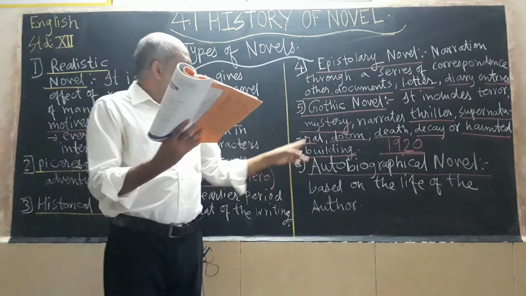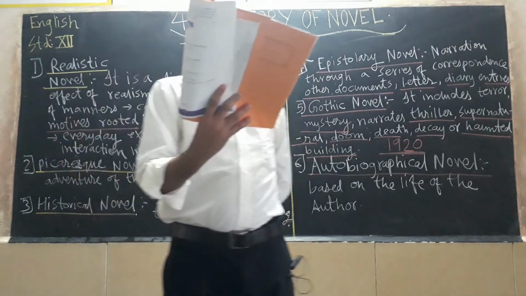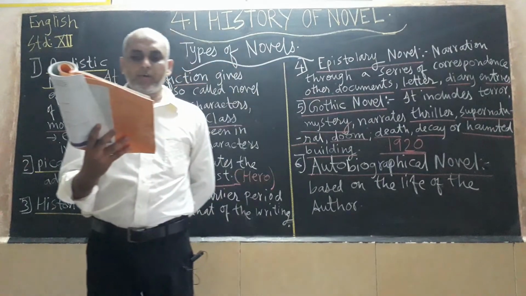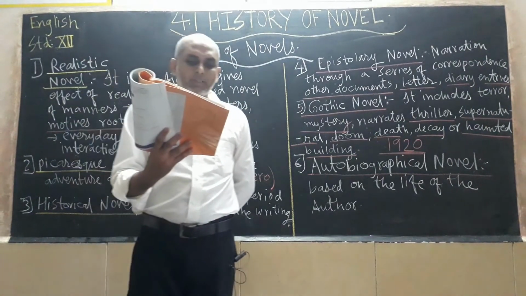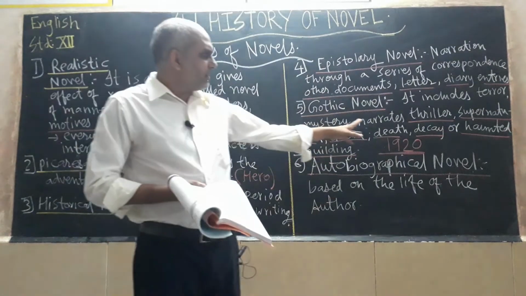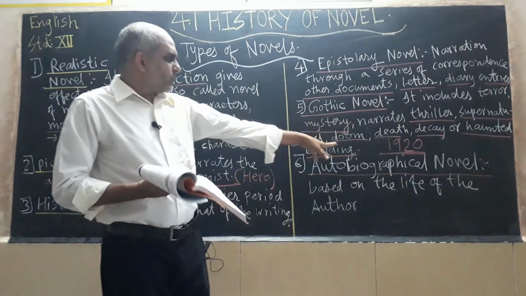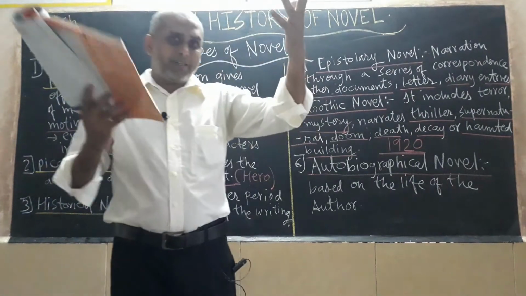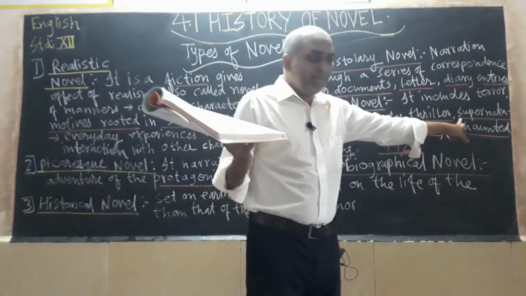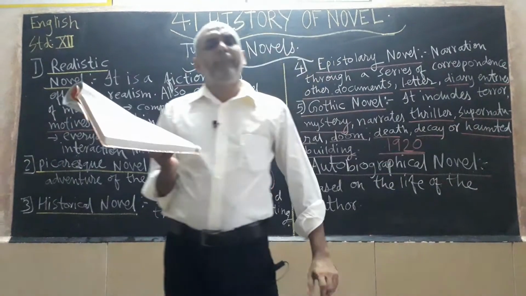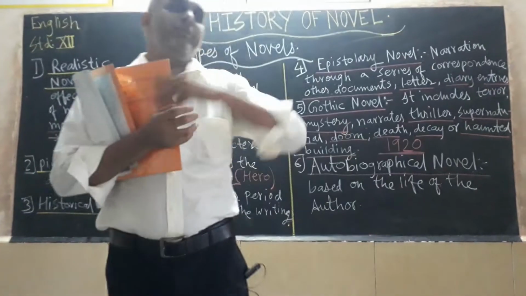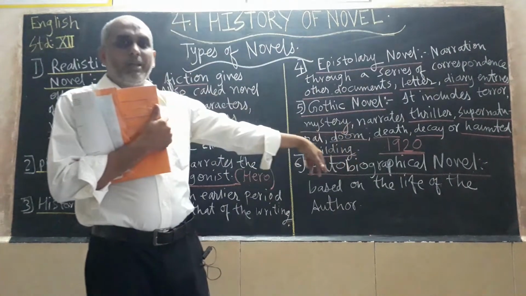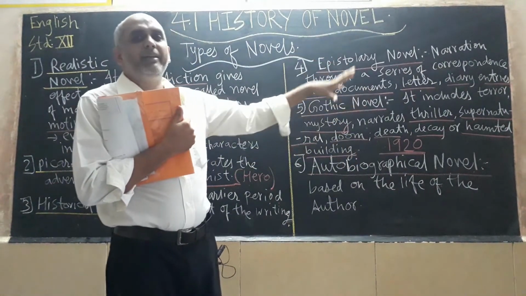Gothic novel. The novels that include terror, mystery, horror, thriller, supernatural, doom, death or decay, or haunted buildings are called the Gothic novel. Here you will find a thriller, you will find terror and the supernatural. Sometimes supernatural elements come in the novel or movie, in the form of might be an angel. That angel will come, he will kill that ghost, and in this way a happy ending takes place.